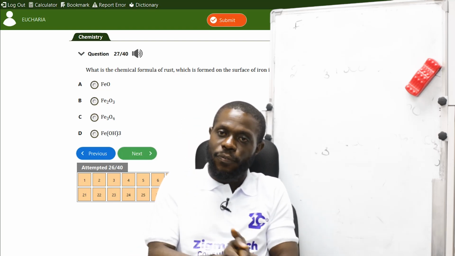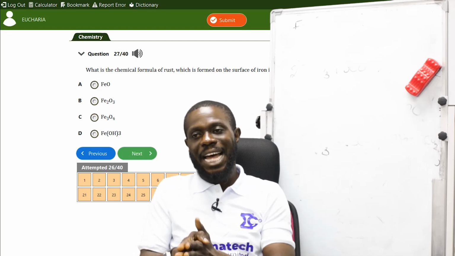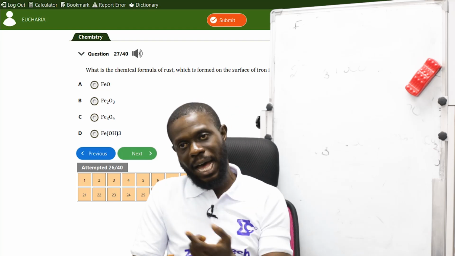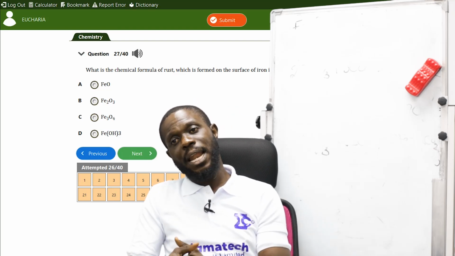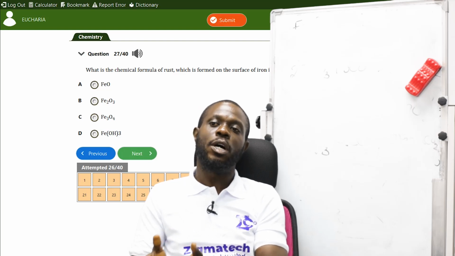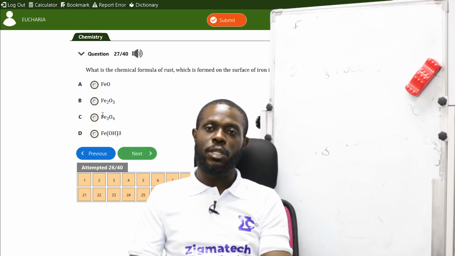Now, where is the rust formed? Where the oxidation takes place is on the metal, and that metal is iron. In essence, corrosion occurs in ferrous metals. Ferrous metals are metals that contain iron, while non-ferrous are metals that do not contain iron. So the answer is Fe subscript 2, O subscript 3.